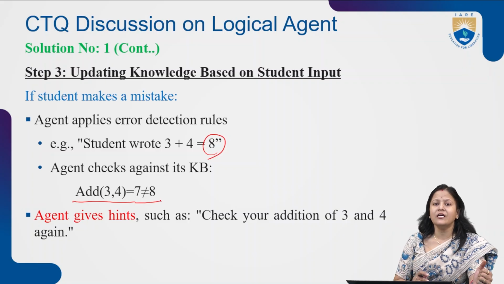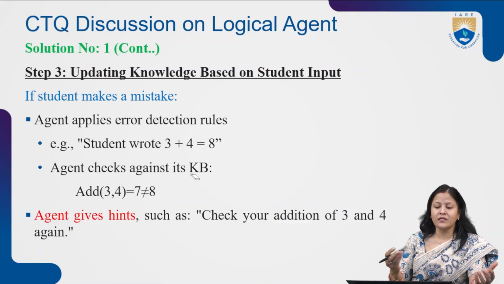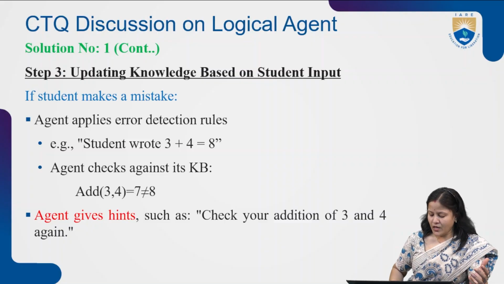So the agent gives a hint: check your addition of 3 plus 4 again. We have seen this type of message in our systems while performing tasks. This is a simple example of how the agent behaves toward the user. If you are doing the correct action, it is well and good. If you are doing the wrong action, then the agent will prompt you about the action taken.